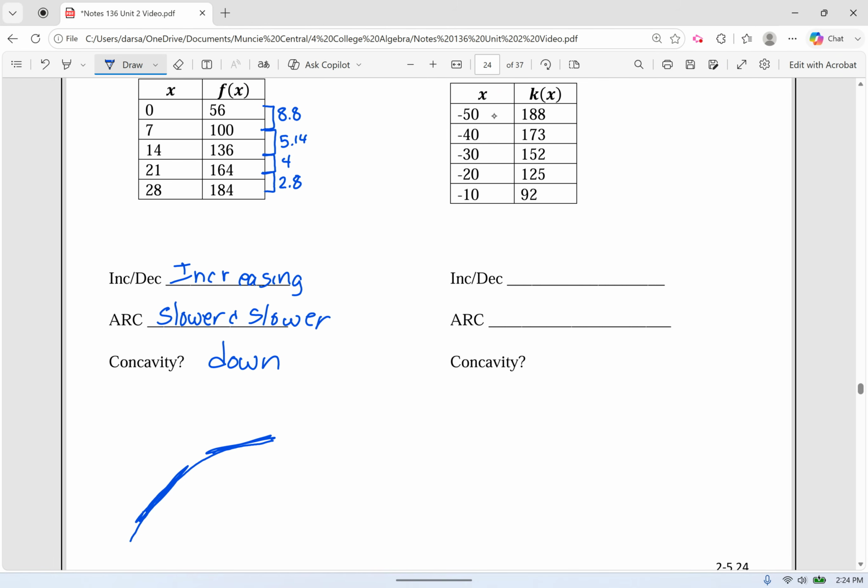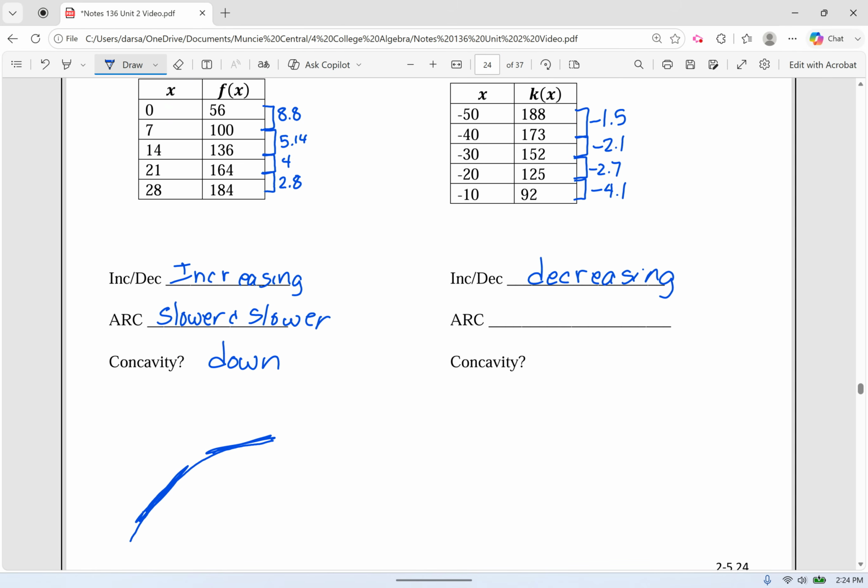All right, last one. As our x's are getting bigger, you can see our y's are getting smaller, so this is decreasing. And I will give you all of the slopes from point to point. So this is negative 1.5, this is negative 2.1, this is negative 2.7, and this is negative 4.1.